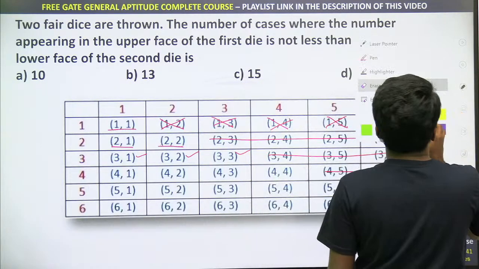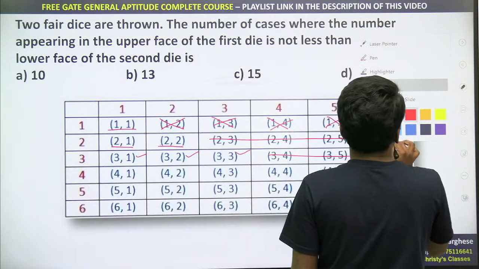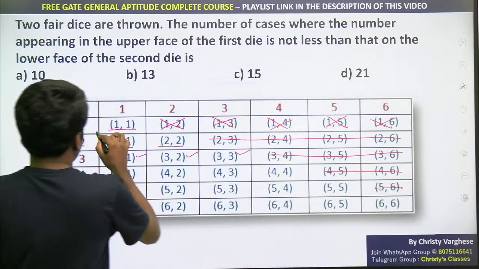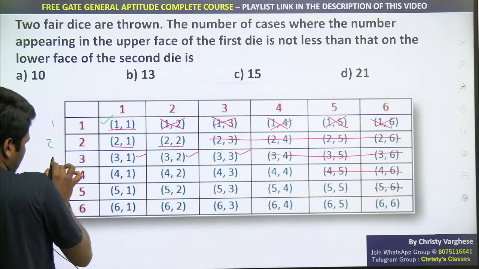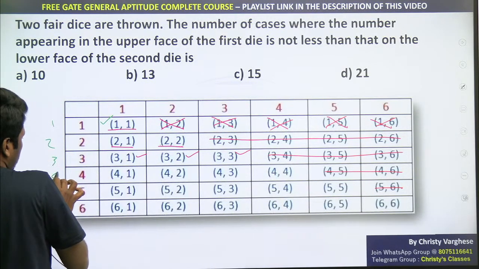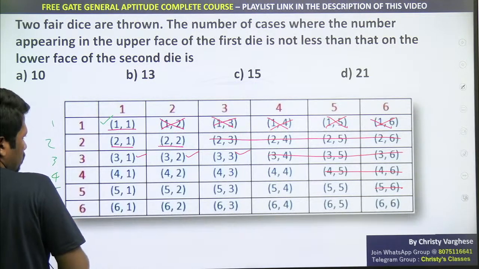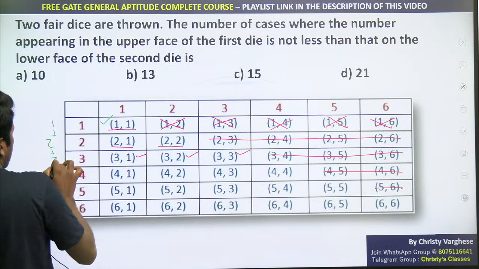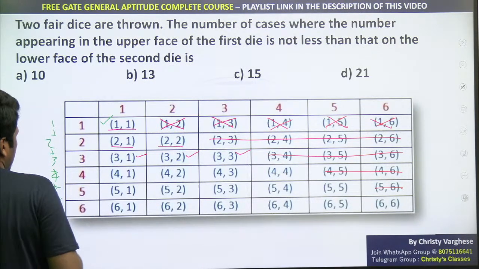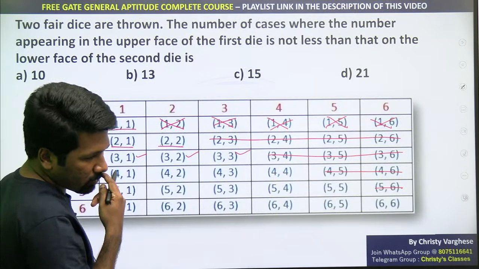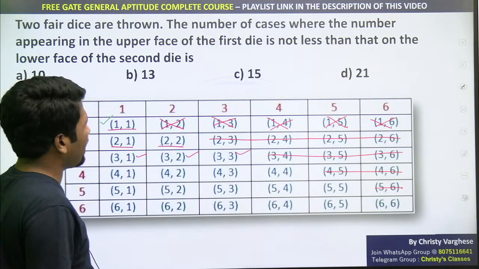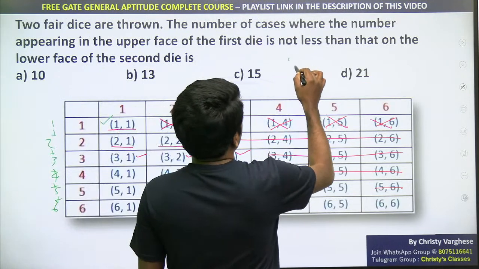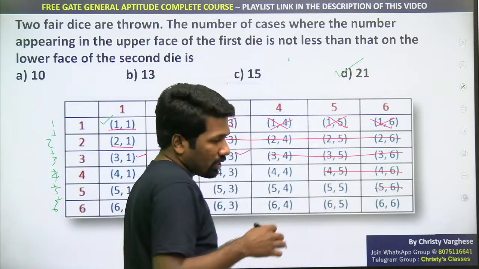You can connect it with the matrix idea also, students of a mathematical background. So 1 in the first row, 2 in the second row, 3 in the third row, 4 in the fourth row, 5 in the fifth row, 6 in the sixth row. That is 1 plus 2 plus 3 plus 4 plus 5 plus 6, the sum of the first 6 natural numbers. It is n into n plus 1 by 2, 6 into 7 by 2, or add it manually. Anyway, 42 by 2, 21 will be the answer.